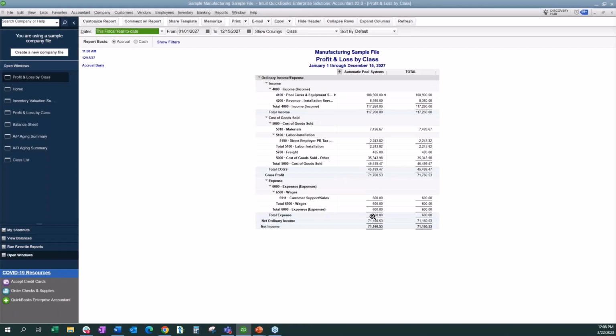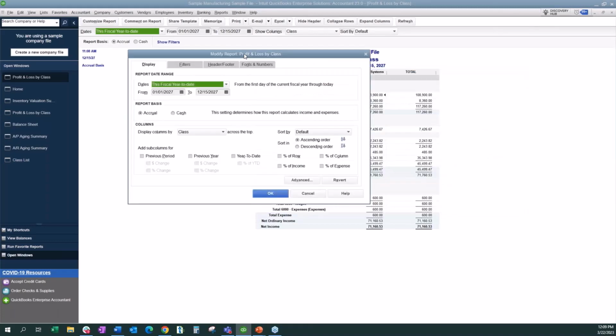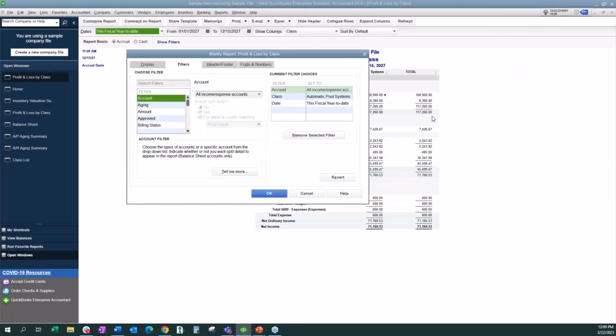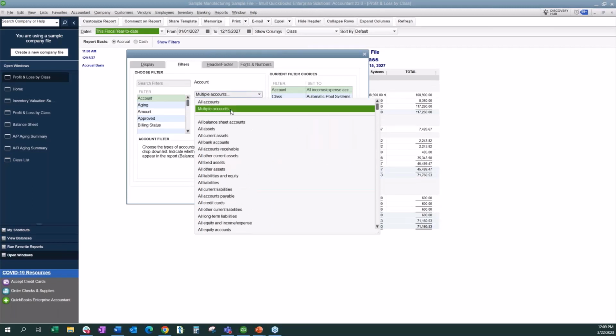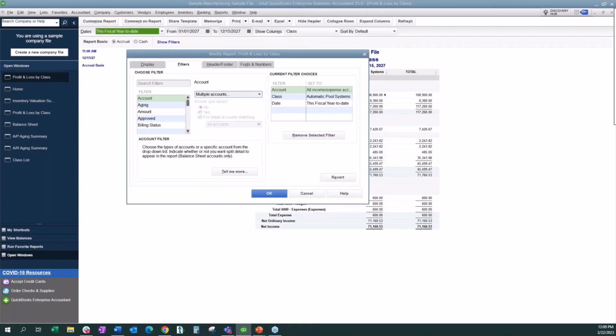Okay, so I can take it even a step further and say I just want to see how my equipment sales compare against my materials. So I can customize and come back to that Filter tab. Right now you can see that it's showing all income and expense accounts. I choose that and say I just want to look at specific accounts, so we're going to choose multiple.